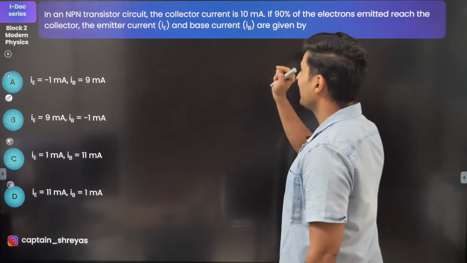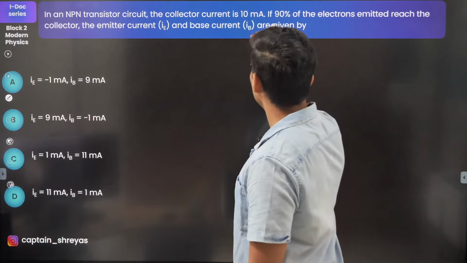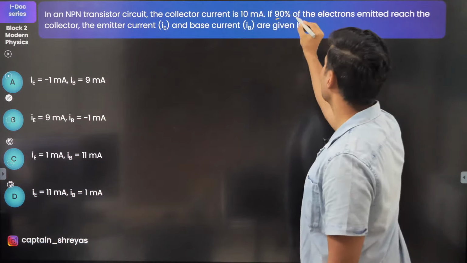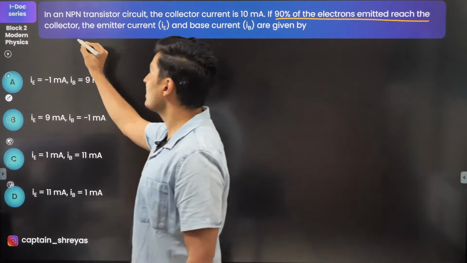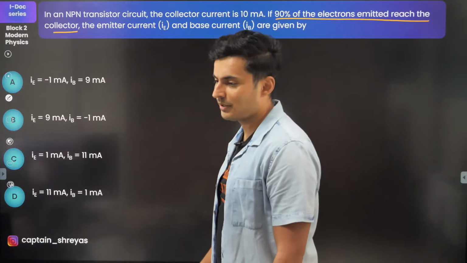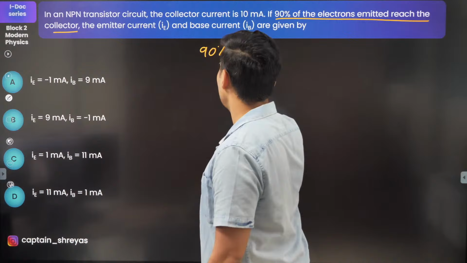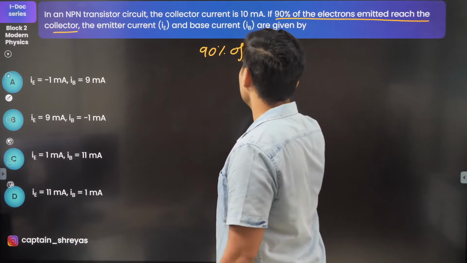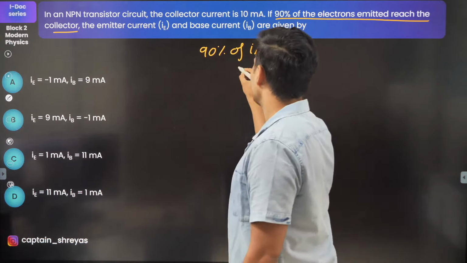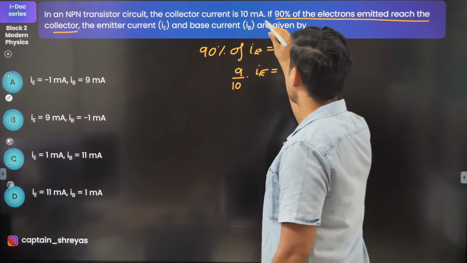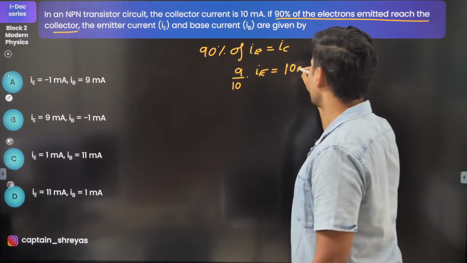So, emitter and the base current. From the collector current, I think we can find the emitter current because 90% of the electrons emitted reach the collector. This is the key statement out here. So basically, 90% of IE is IC. So 9/10 of IE is IC. IC is 10 milliamperes.